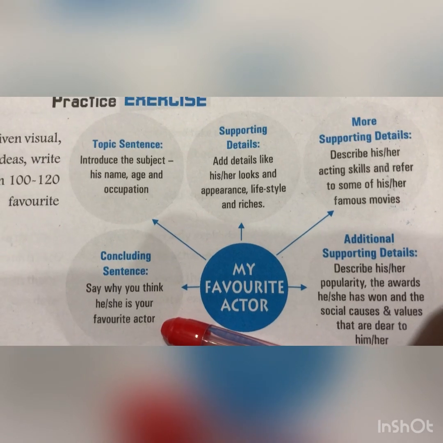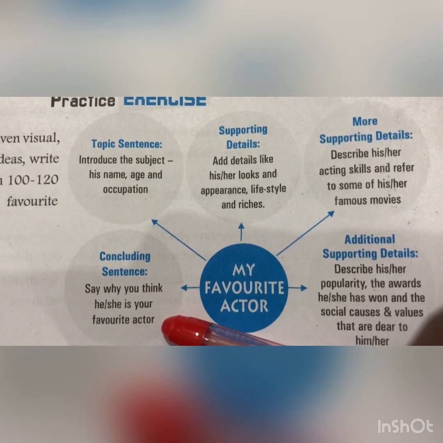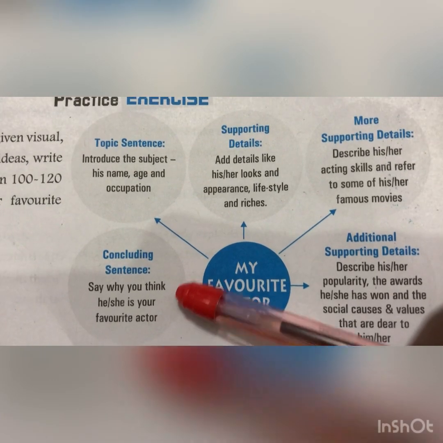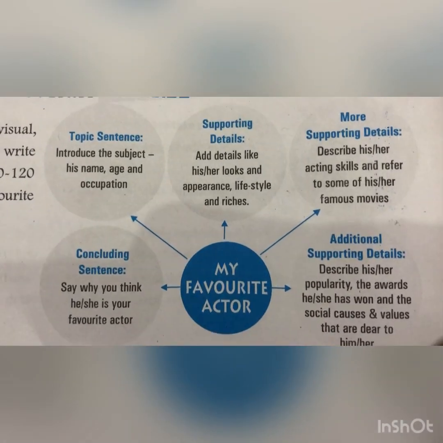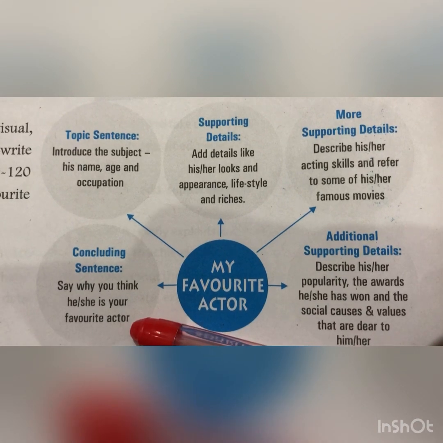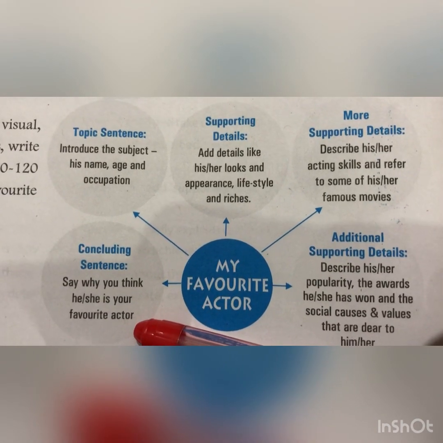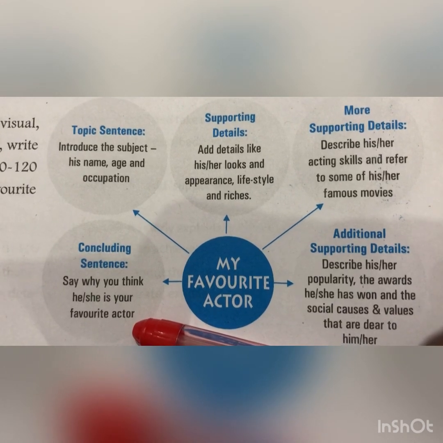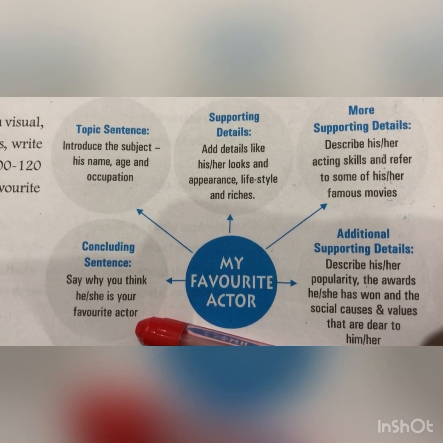If you are writing a descriptive paragraph about a lion, then your last line will be: lion is the king of the jungle. Or if you are writing a paragraph on tallest building, then you will say: Burj Khalifa, which is located in Dubai, is the tallest building of the world.